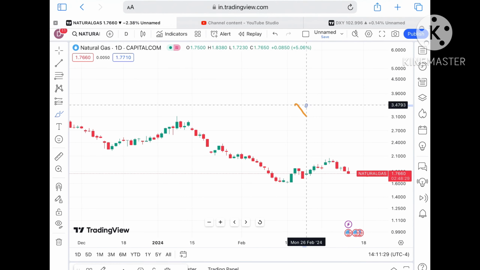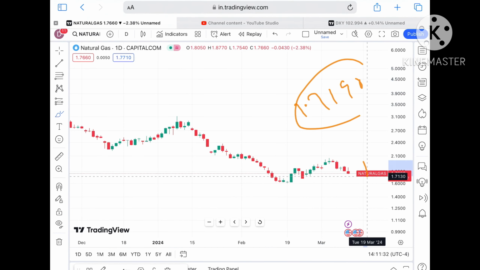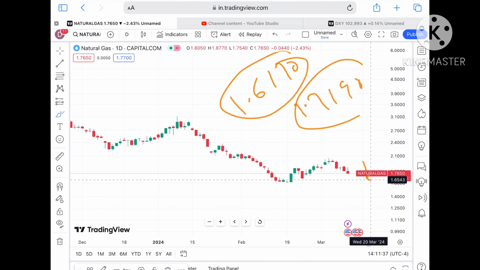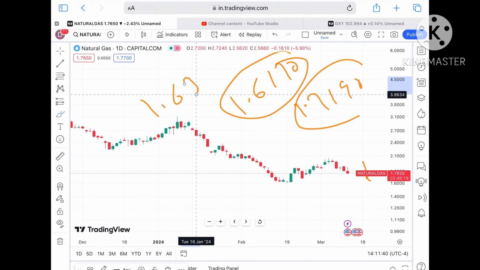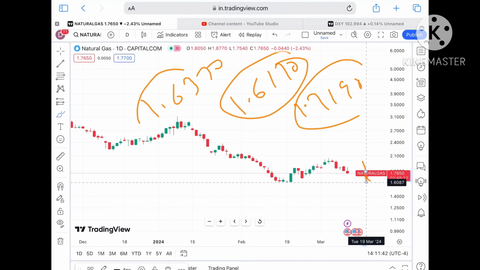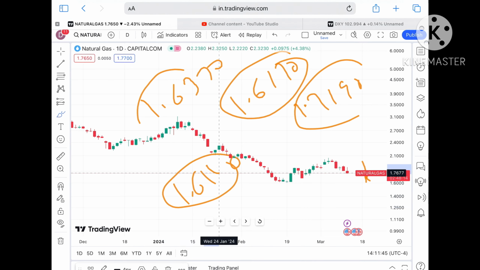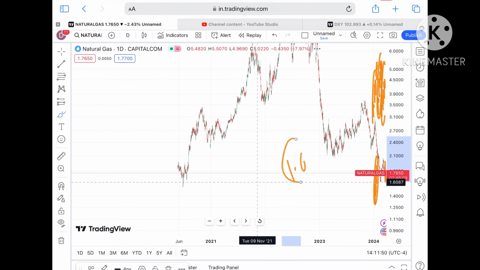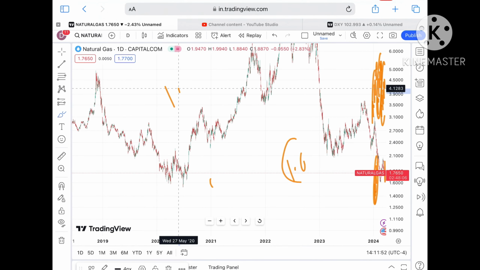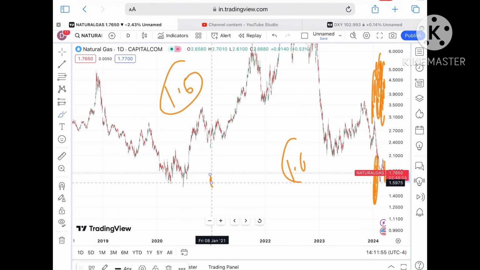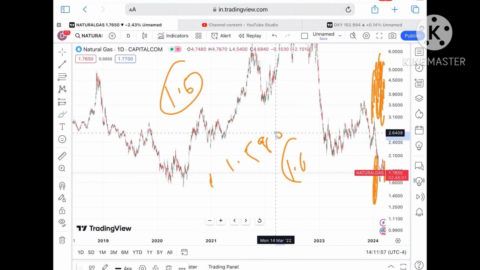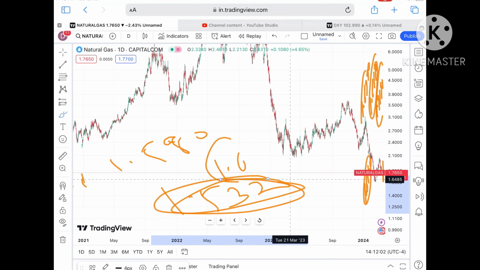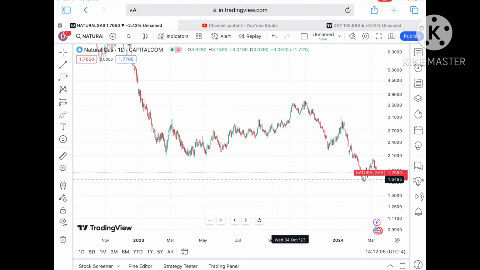Suppose the price doesn't sustain, it can come down towards a level of $1.7190, and if it moves further down, we can see it go towards 1.6170. If the price keeps moving below that particular zone, the chance of touching 1.6370 will be there, and then it will move below a level of $1.6140, which is already being tested. So chances are high it will move below a level of $1.6, and it will touch a level of around $1.580. From there, a probability of going towards 1.5320. As soon as the price starts moving below this level, we can see a further downfall.